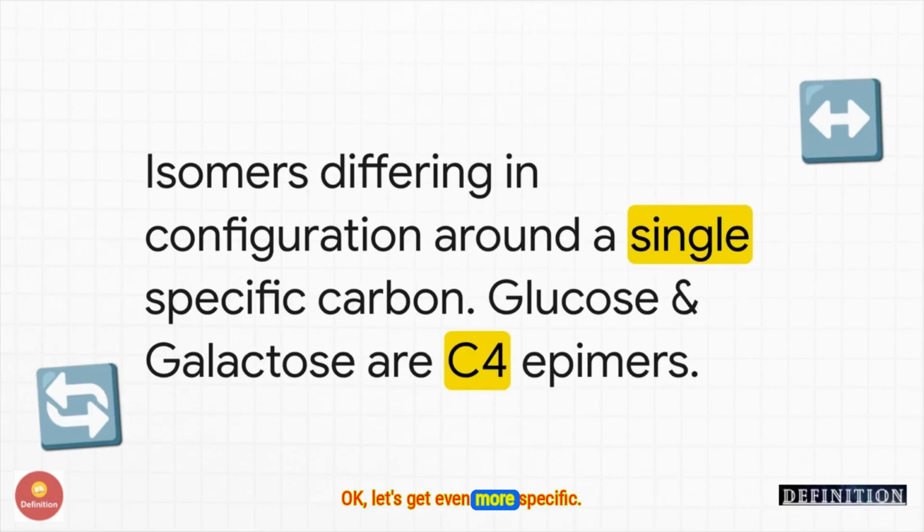Okay, let's get even more specific. Epimers are isomers that are almost identical. They only differ in their 3D arrangement at one single carbon atom. You absolutely 100% need to know these 2 pairs for your exams. Glucose and galactose are C4 epimers. They only differ at carbon number 4. And glucose and mannose, they're C2 epimers. Burn those into your brain.